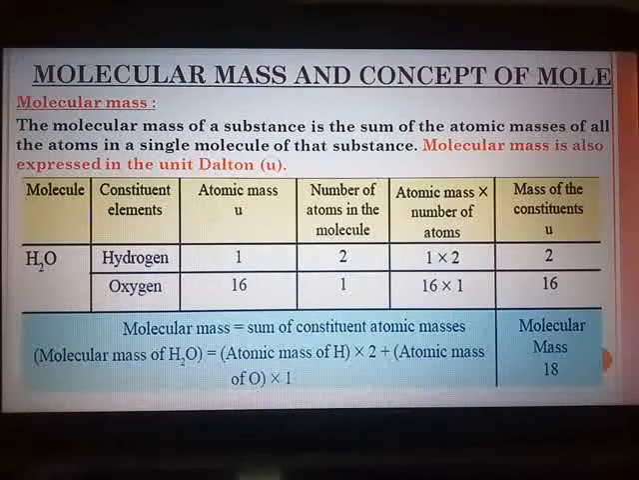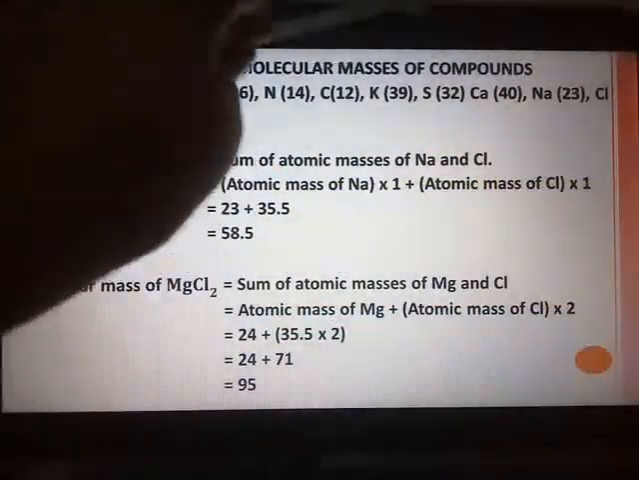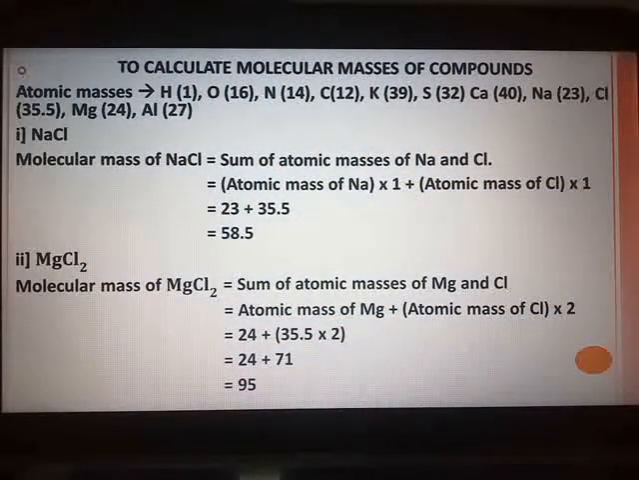Now by taking one or two examples, we will see how to calculate the molecular masses of any compounds. All these numericals I have done for you from page number 51. Atomic masses will be provided to you, and you have to calculate the molecular mass. Maybe the name of the compound will be given to you, sodium chloride. So first you have to write the chemical formula and then calculate its molecular mass. So the first compound is NaCl.